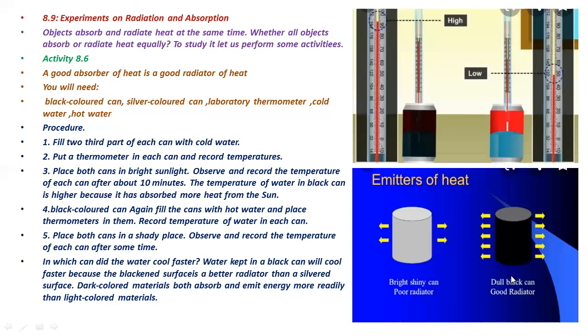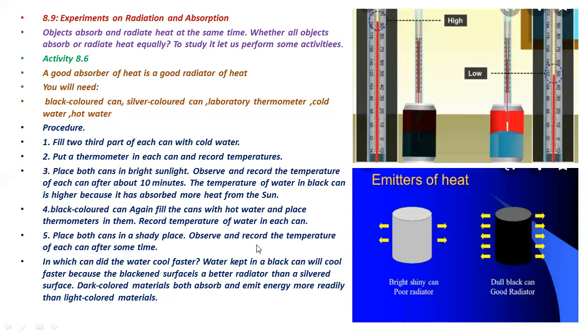So you can see that in this case, the dull black can is a good radiator. The black color is a good radiator, while the bright shiny surface is a poor radiator. It radiates less radiation, while the black one radiates more radiation.